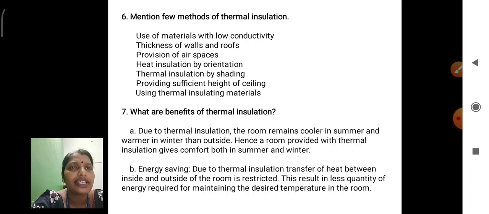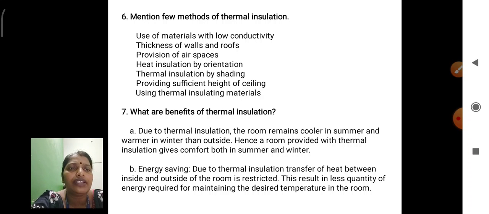All these methods we have to adopt inside the buildings. In civil engineering, these methods are followed for good construction of buildings. Next, what are the benefits of thermal insulation? When we apply the thermal insulation material, these benefits are analyzed.